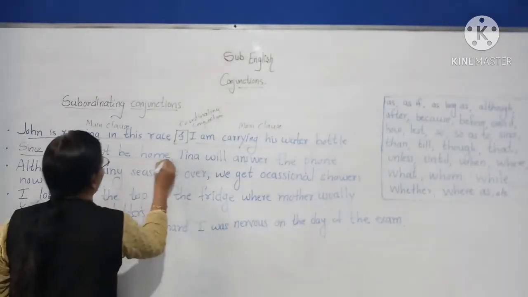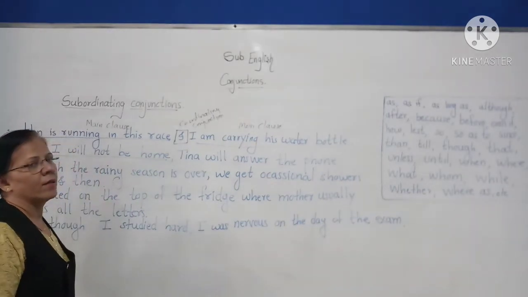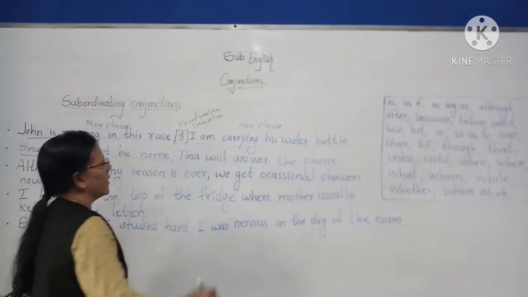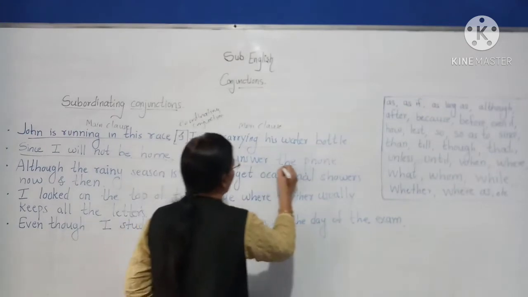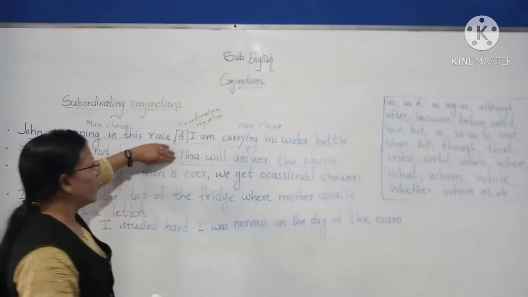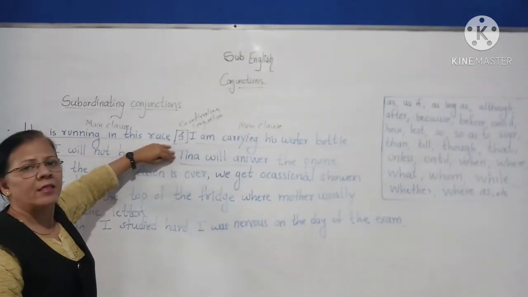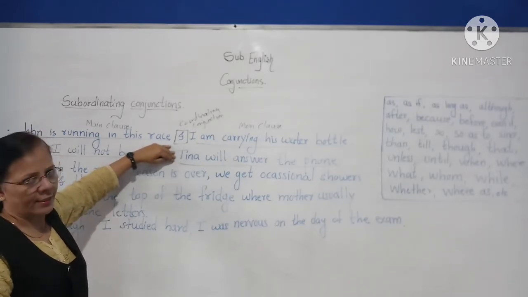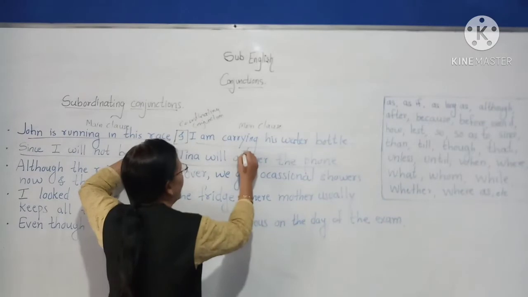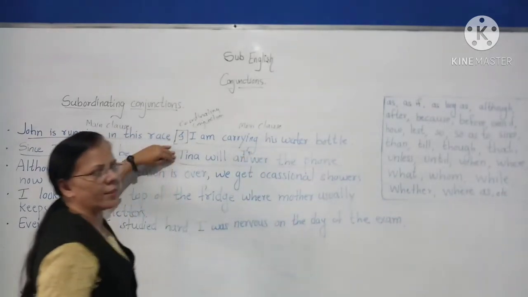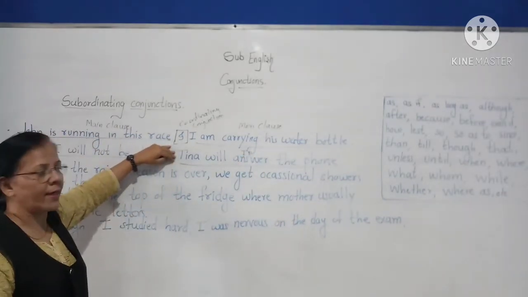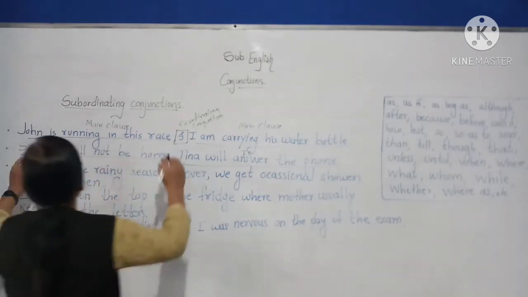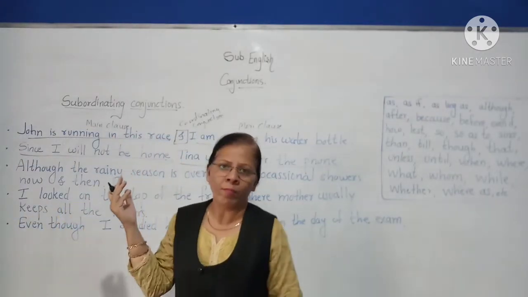Since I will not be home, Tina will answer the phone. So if I read only this part, "Tina will answer the phone," does it stand alone? Yes. So it is an independent clause, or you can say main clause, right? But if I say, "since I will not be home," what?